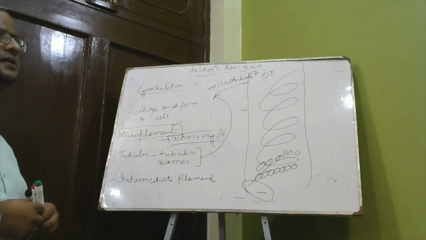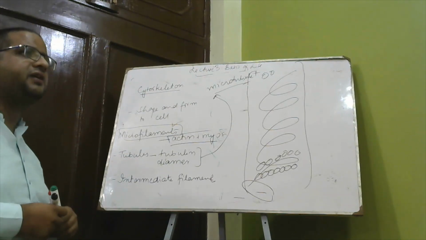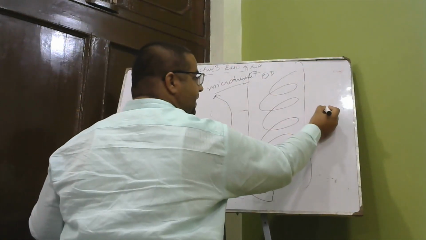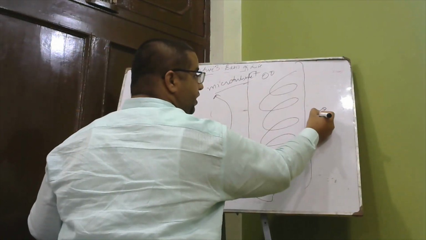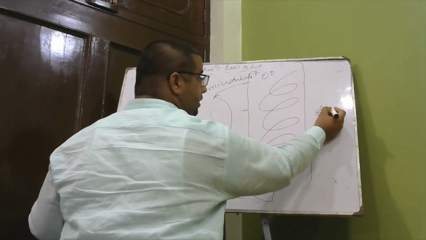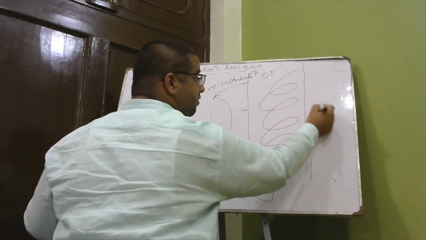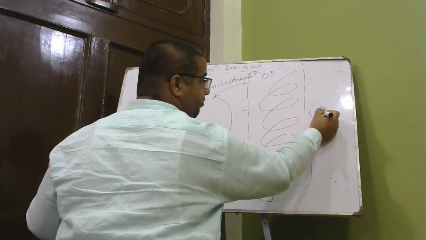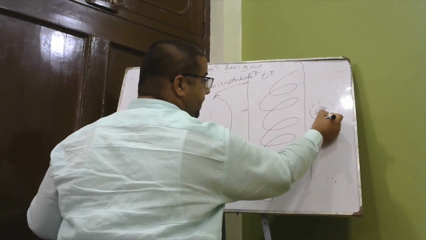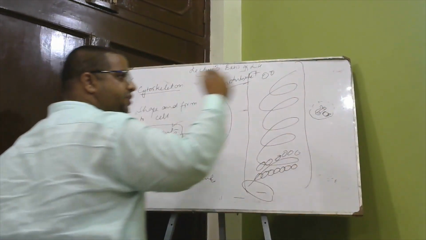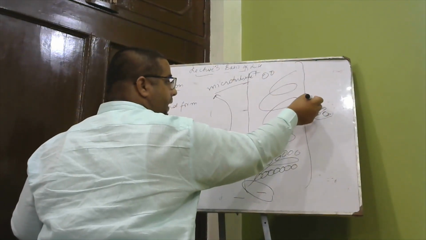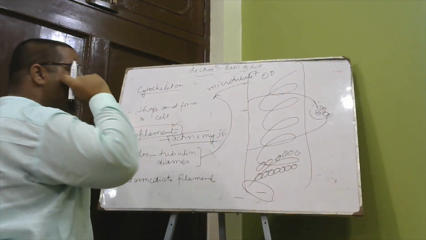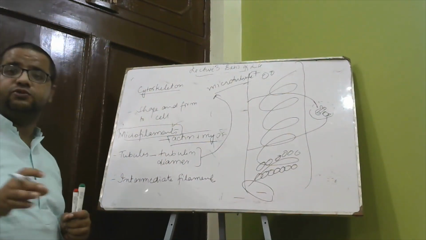I have discussed in the previous introductory part that near the nucleus we have an organelle in animal cells known as the centriole. The centriole is in the area called the centrosome, from where microtubules emerge. They are in a right angle format, perpendicular to each other, from where tubules and microtubules emerge and are involved in the movement of chromosomes during cell division.